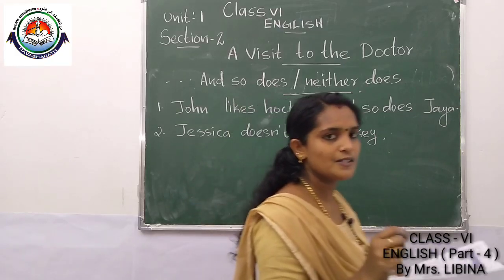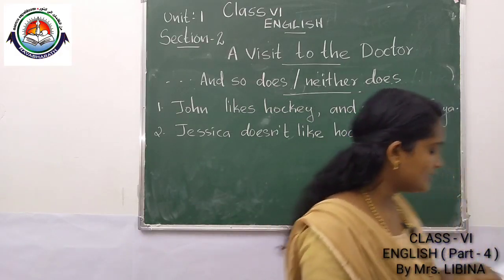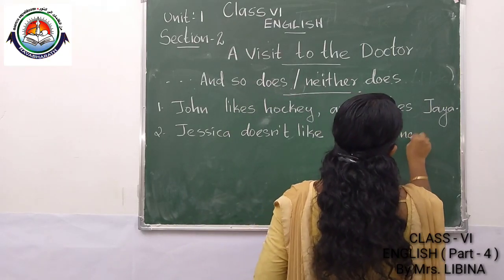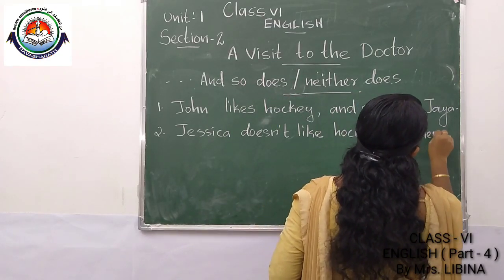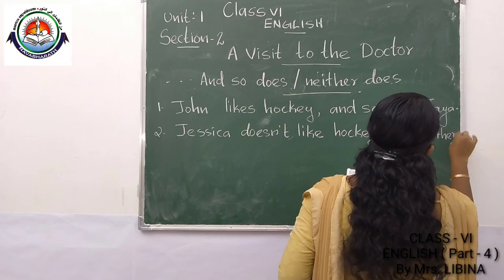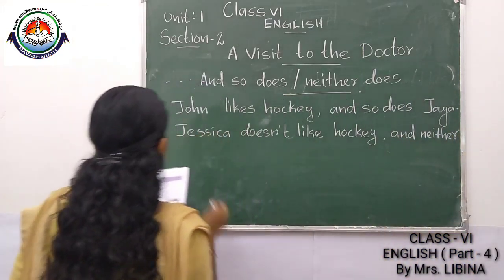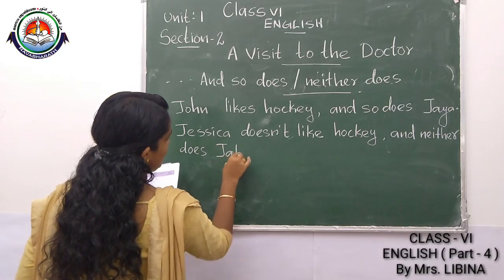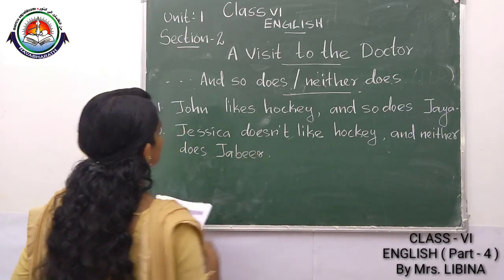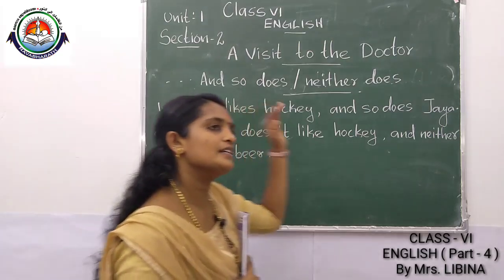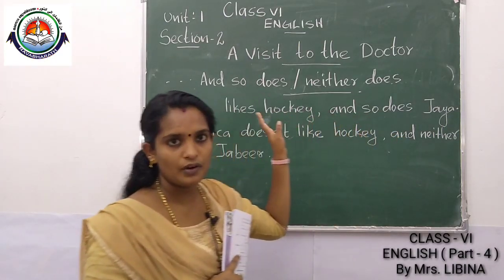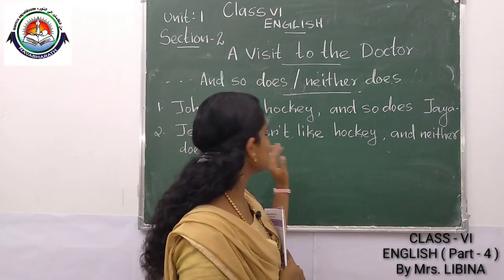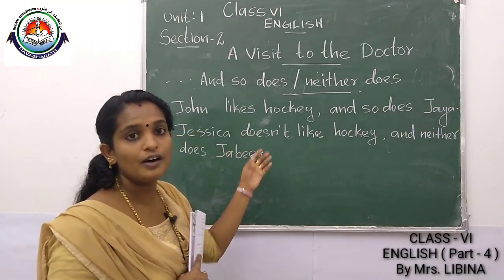Yes, Jabir also doesn't like hockey. Jessica doesn't like hockey and neither does Jabir. John likes hockey and so does Jaya. That sentence is showing like. Jessica doesn't like hockey and neither does Jabir. This one is to show dislike.